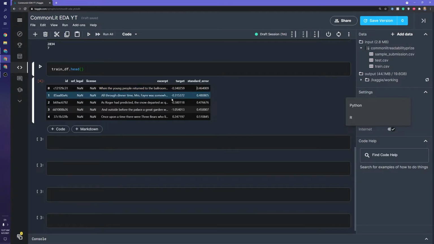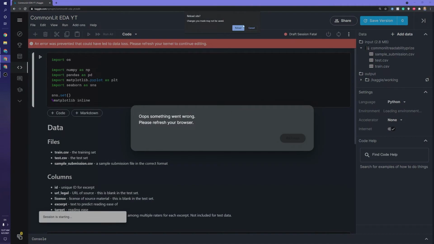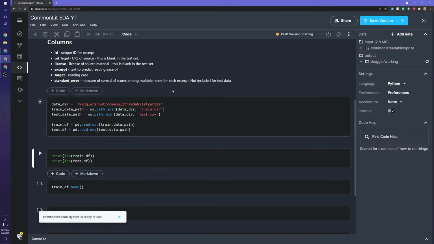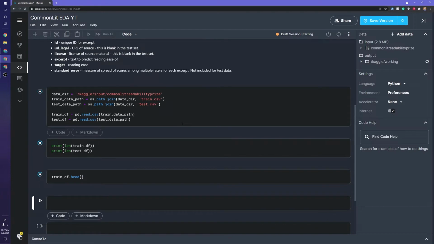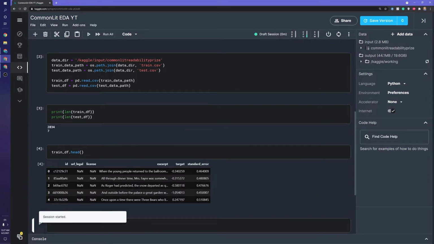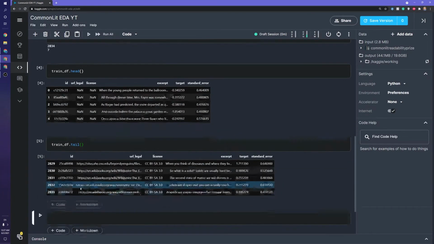Now the targets here do look a little bit weird, if this is your first time looking at this. It's like a negative 0.3 and I think we had like a 0.5. So it's negative, positive. We can't really tell what the range is. So that's going to be one thing that's important in this data analysis, figuring out what that range is and what we can expect. We can also view the tail just to see if there's anything different.